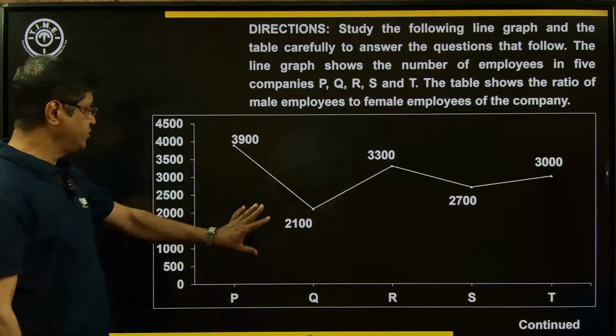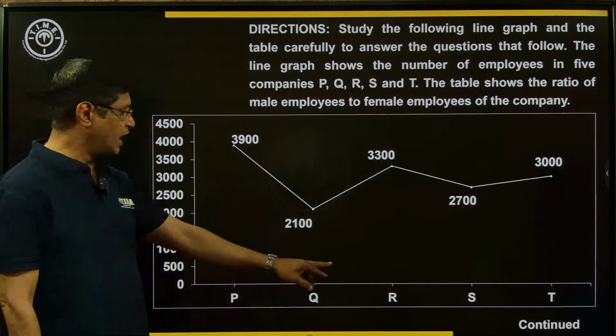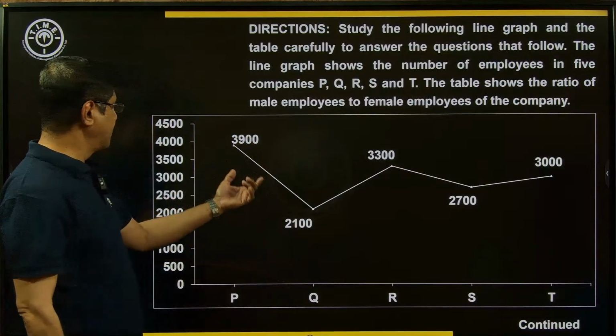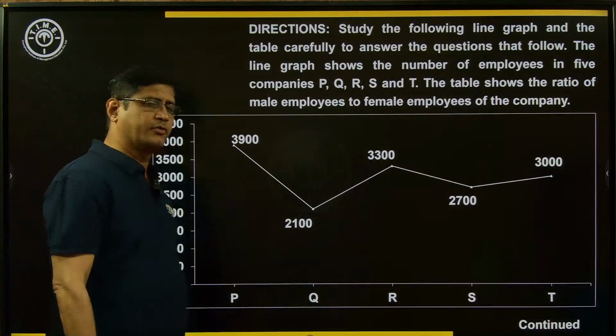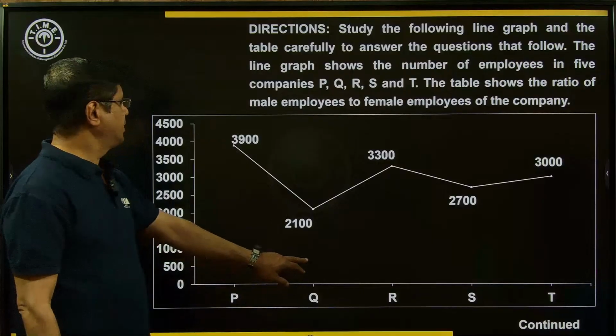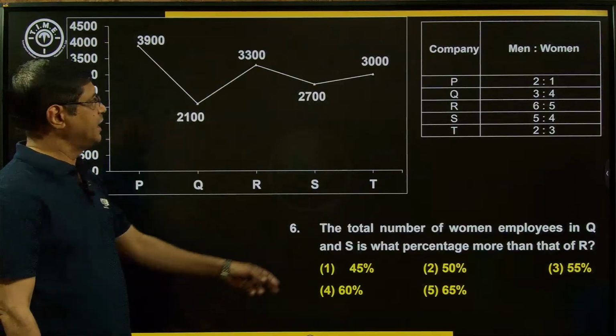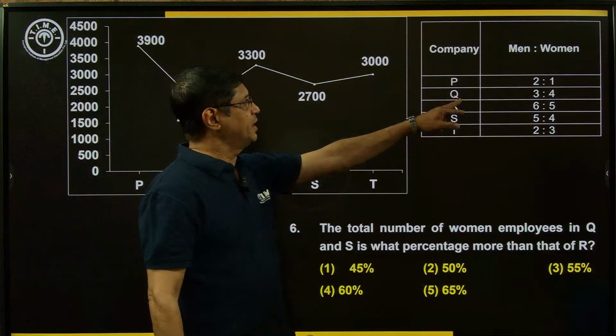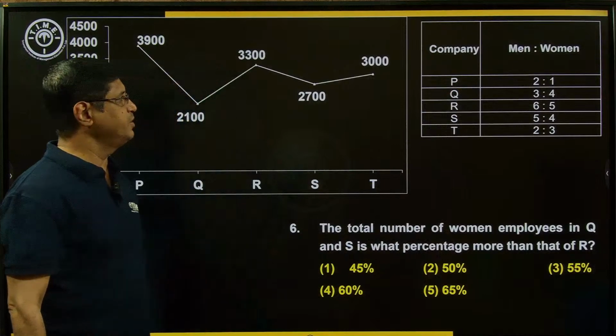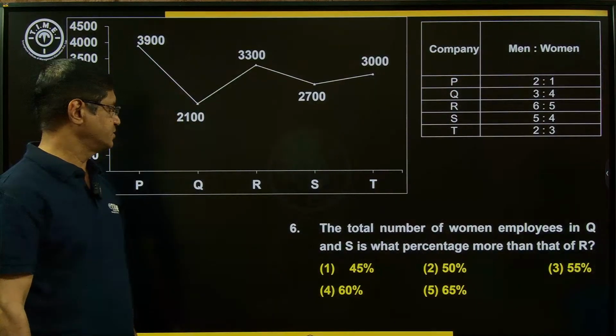So here the line graph is given. Just look at P, Q, R, S, T, and the number of employees, the total number of employees in the 5 companies. And the table is given here, the men and the women. Men means male employees and women means female employees.